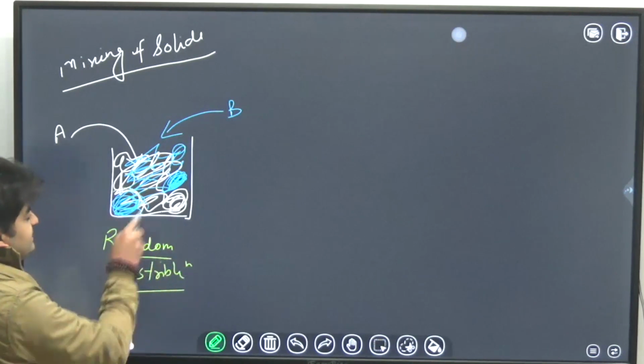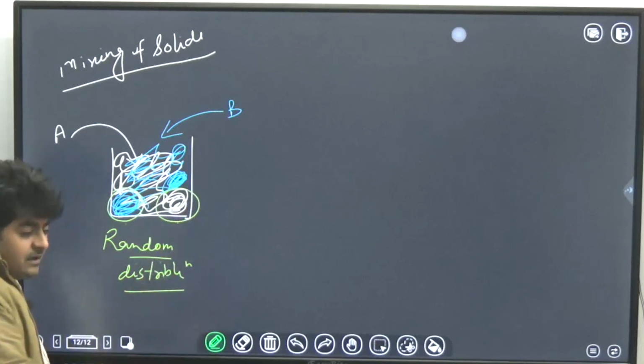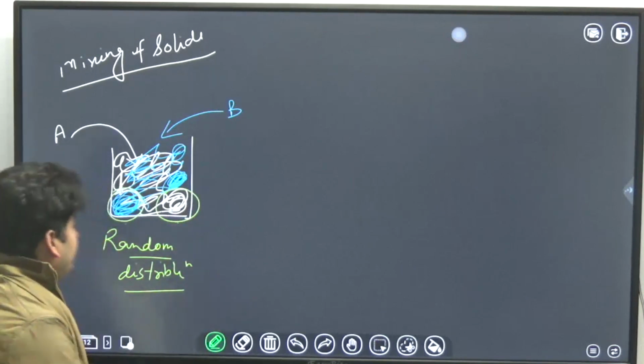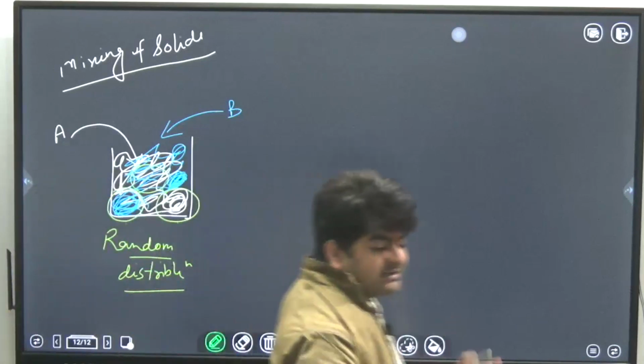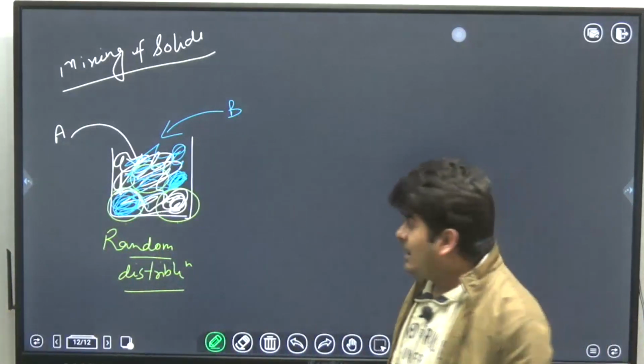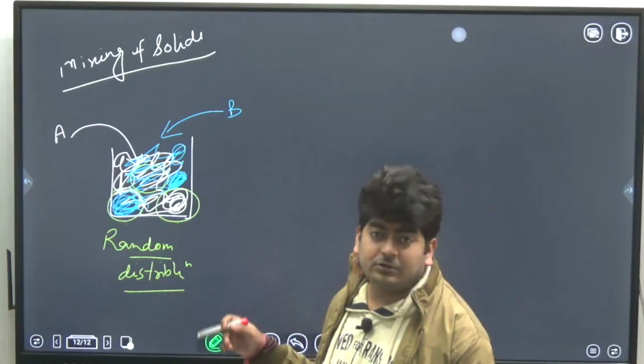Random distribution means in some part we have a higher concentration of blue particles, in some part a higher concentration of white particles, and somewhere a uniform distribution. And I want the uniform distribution throughout the mixture, throughout the tank.